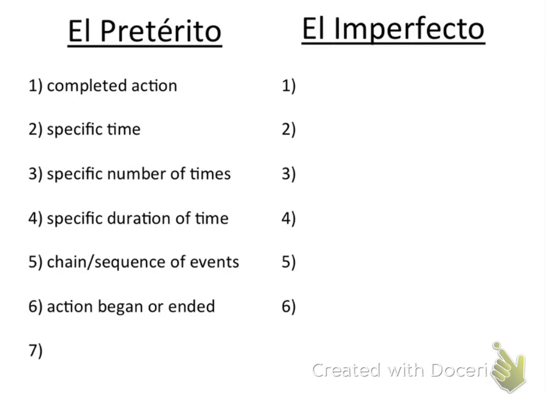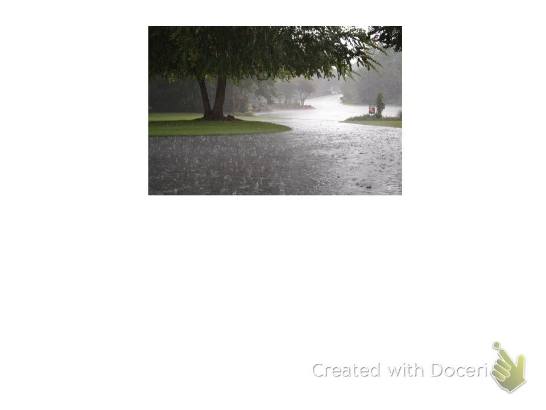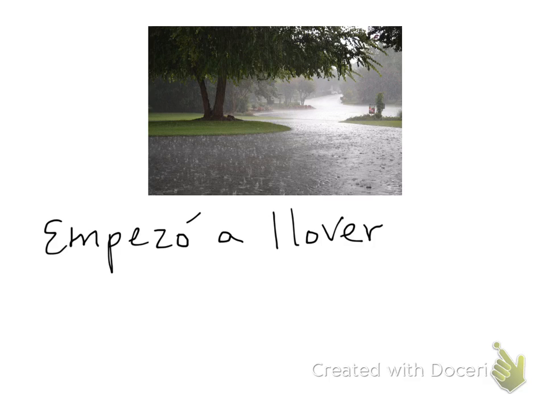Next one we have is an action began or ended. So when you're describing the moment that something actually began or ended, you use the Pretérito. So here we could say, empezó a llover, or it began to rain.